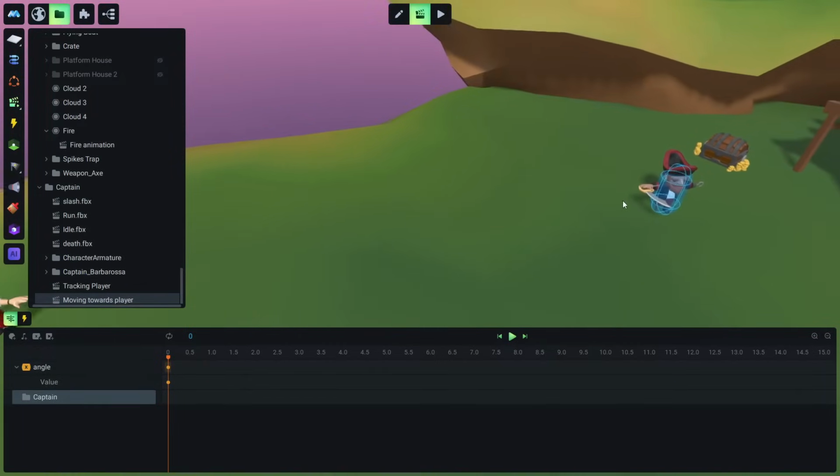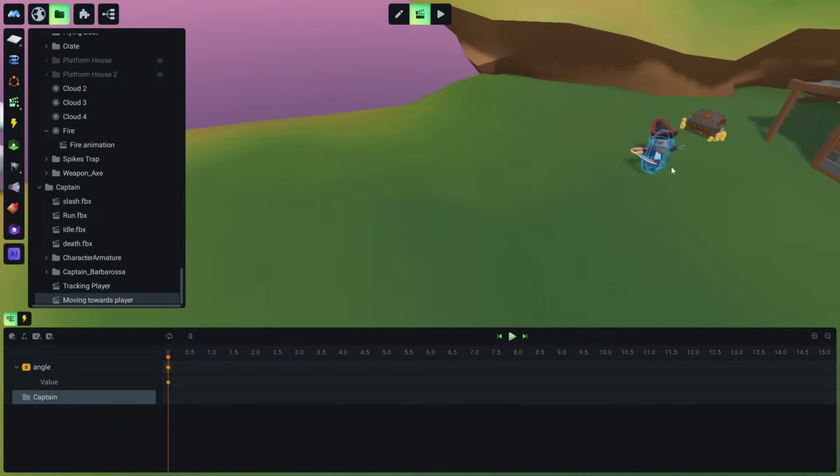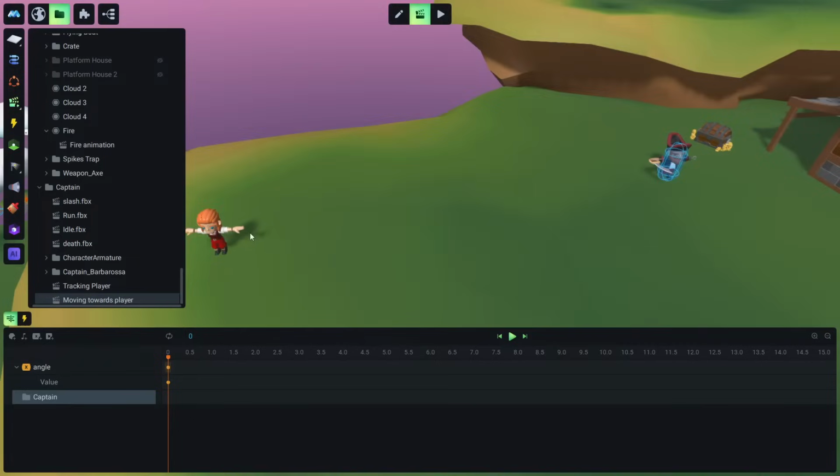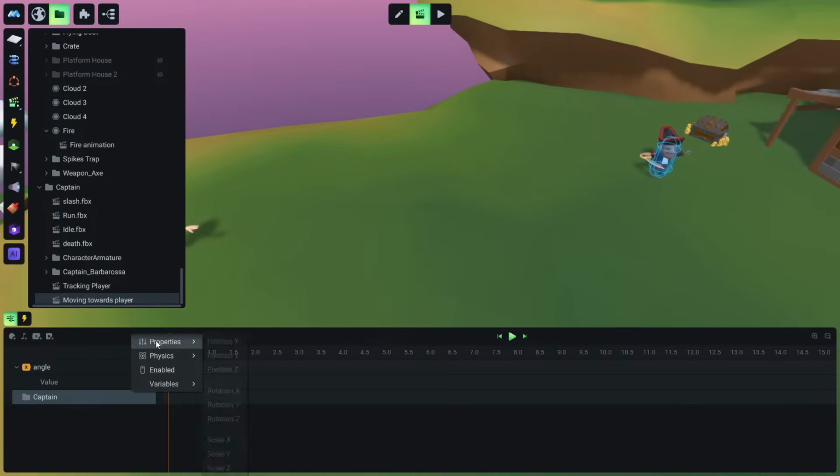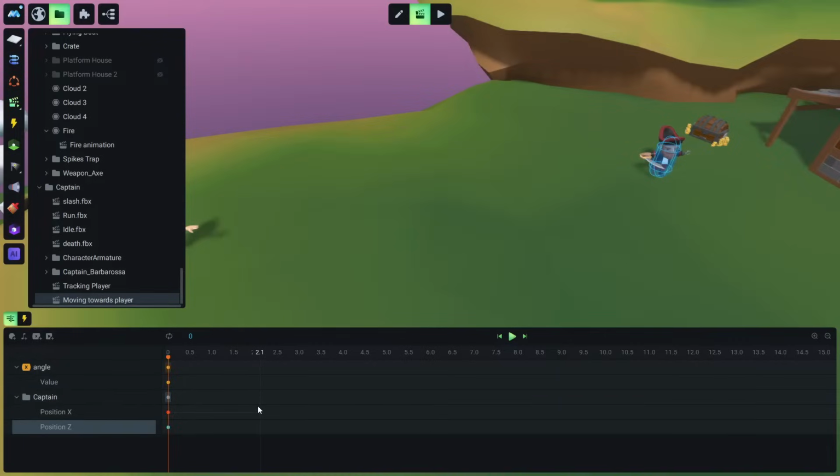Let me save this real quick, and we add our captain again, and now we want to move this character on the X axis and Z axis, so it can find the player. So we are going to import position X and position Z, and let's go around 0.5, and now we are going to add origin, plus. And now it's a little bit of maths and trigonometry. Let's open this. Now we will add this cosine, and we are going to add the angle.